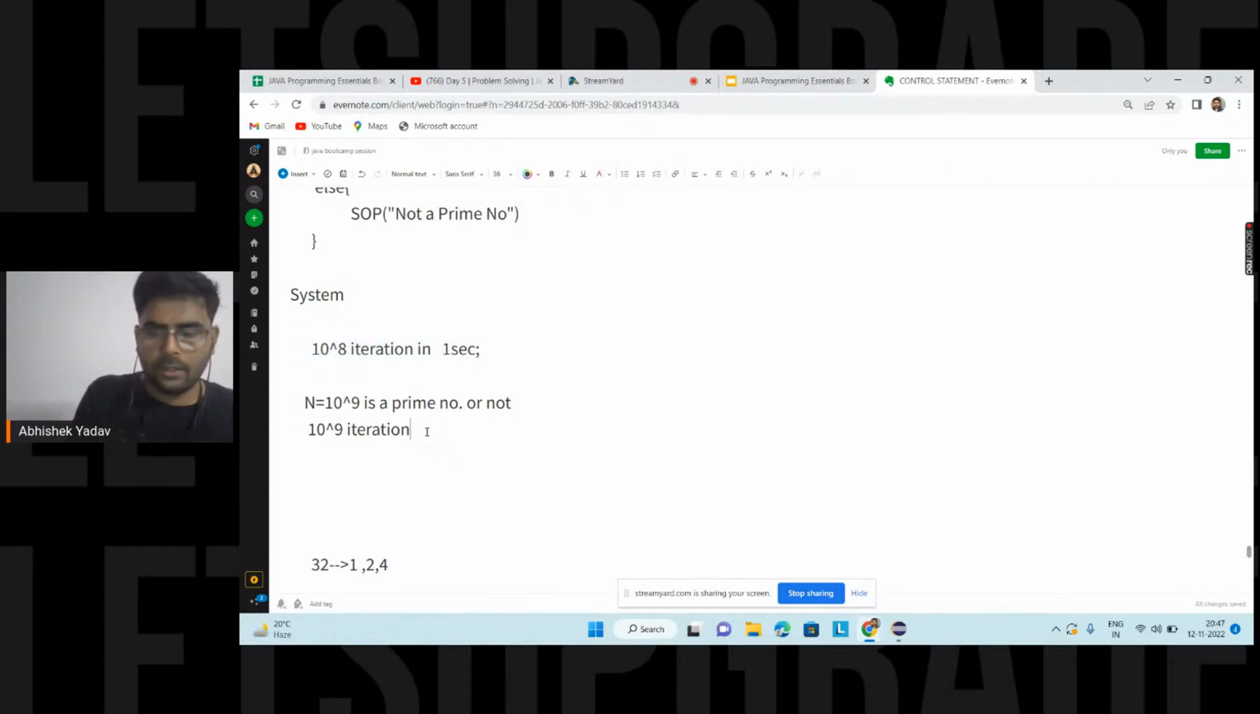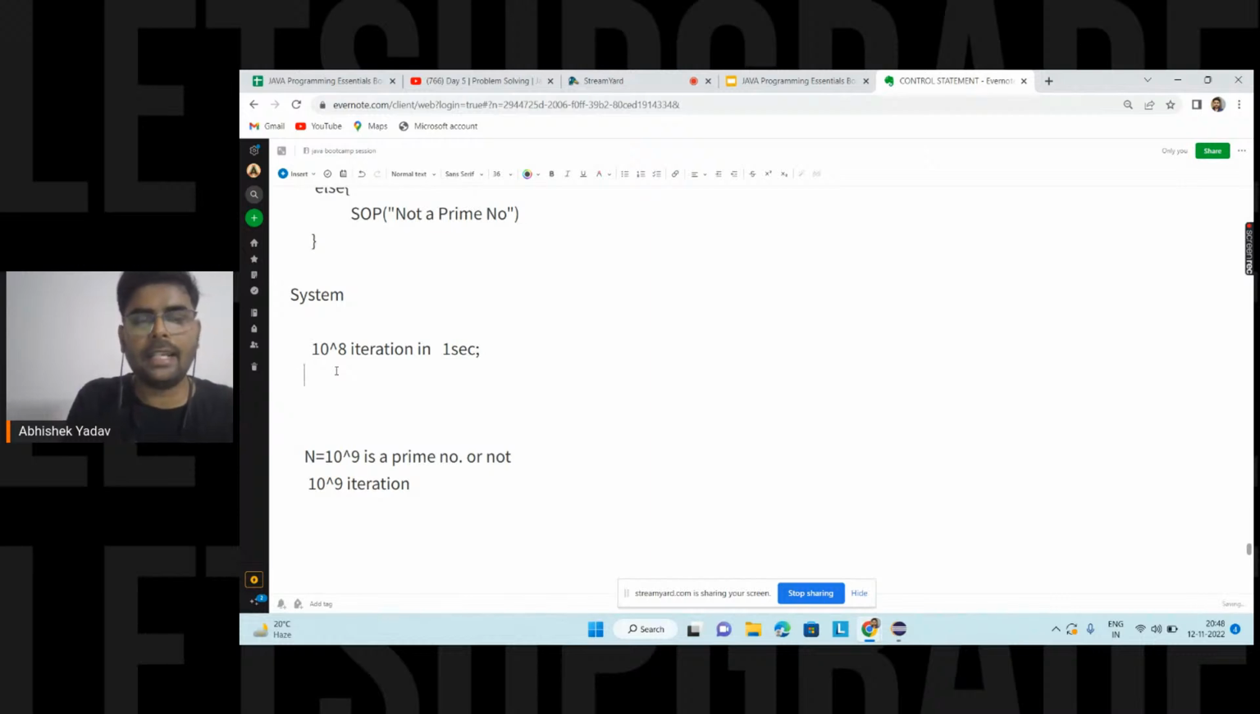So here you are saying, hey, 1 iteration is equal to 1 divided by 10 to the power 8 second. Okay, I can write this line, right? This one: 10 to the power 8 iterations in 1 second. So 1 iteration in 1 divided by 10 to the power 8 second.